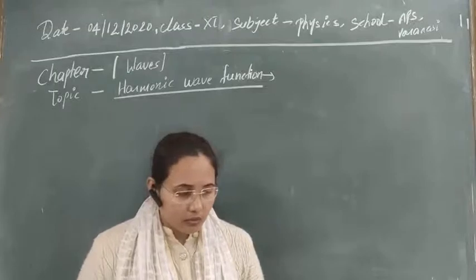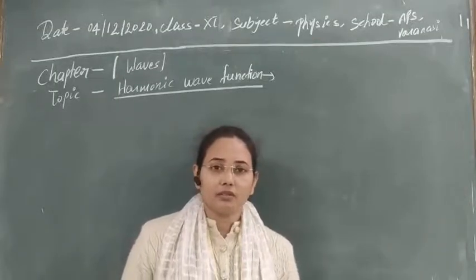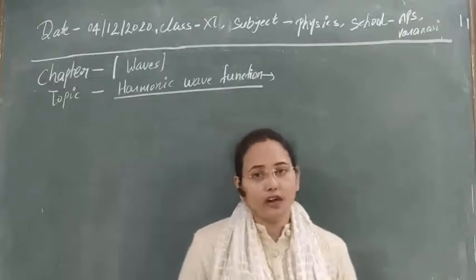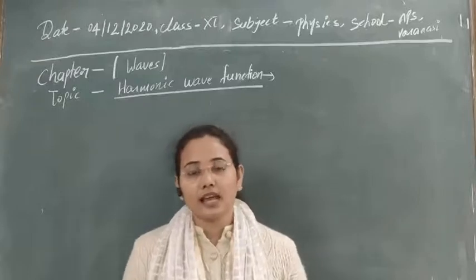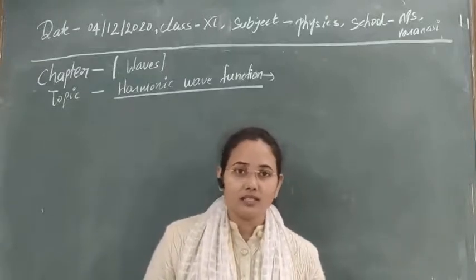In this chapter we will study only the harmonic wave function, not any other case, like we studied harmonic oscillations in the chapter on oscillations. Clear?